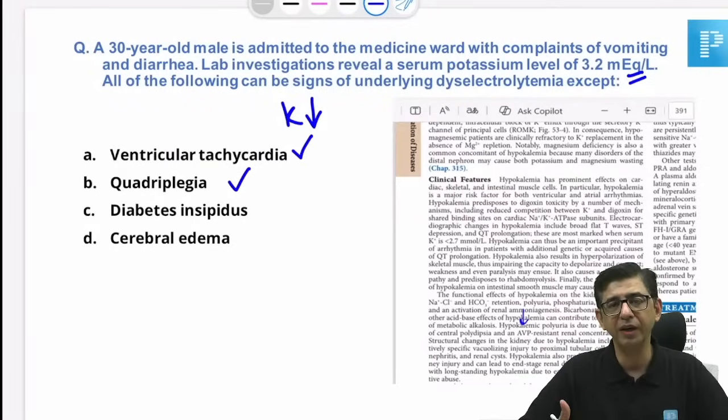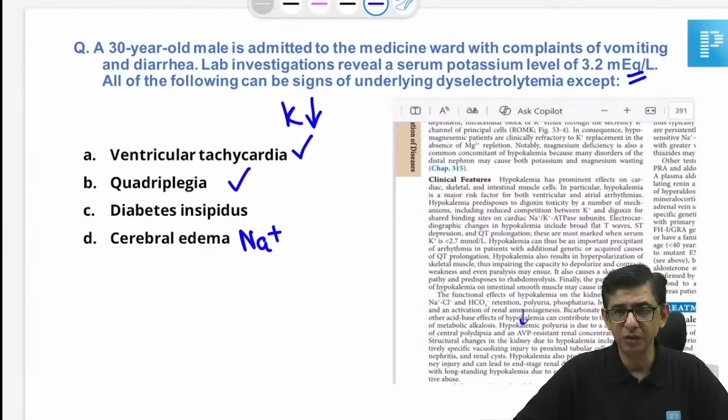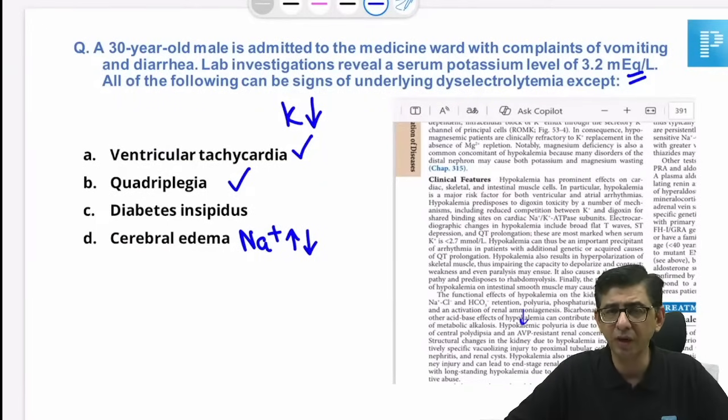You are aware of the fact that cerebral edema per se is mainly related to fluctuations in the value of sodium. When we have presence of hyponatremia, that's where the cerebral edema component can come. But potassium does not play a role with respect to plasma osmolality. Considering that cerebral edema is mainly related to sodium fluctuations and not potassium, this looks to be the answer, but I'll give you the rationale for option C also.